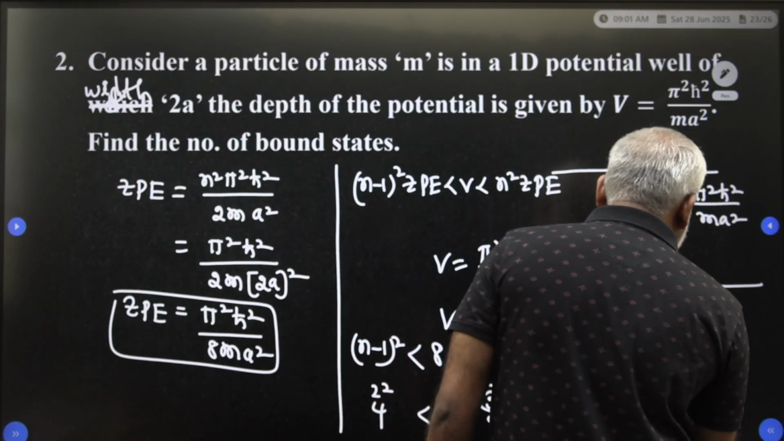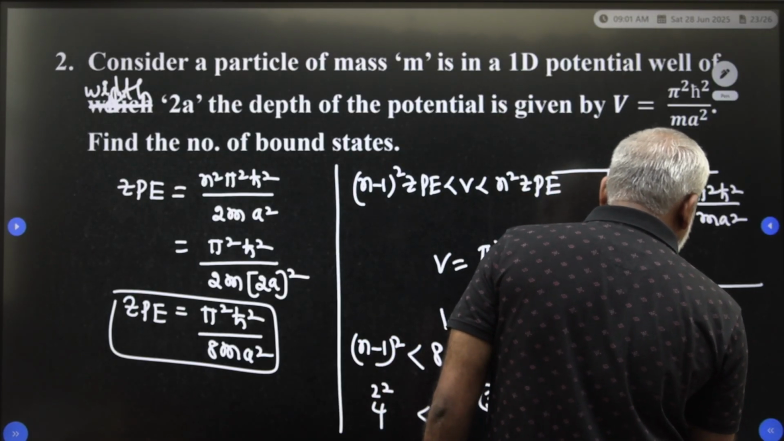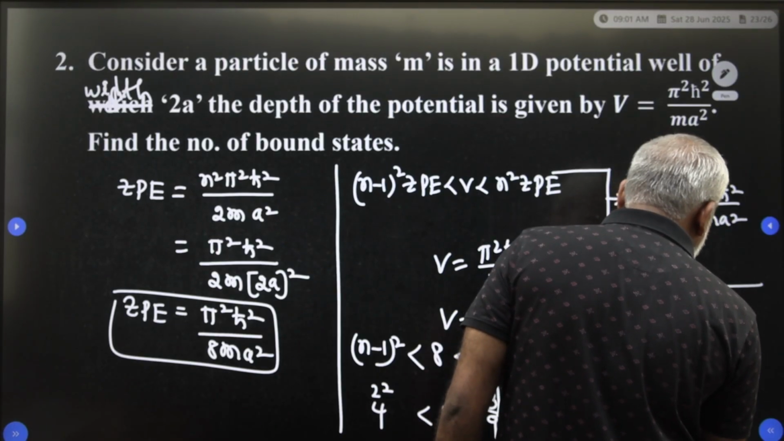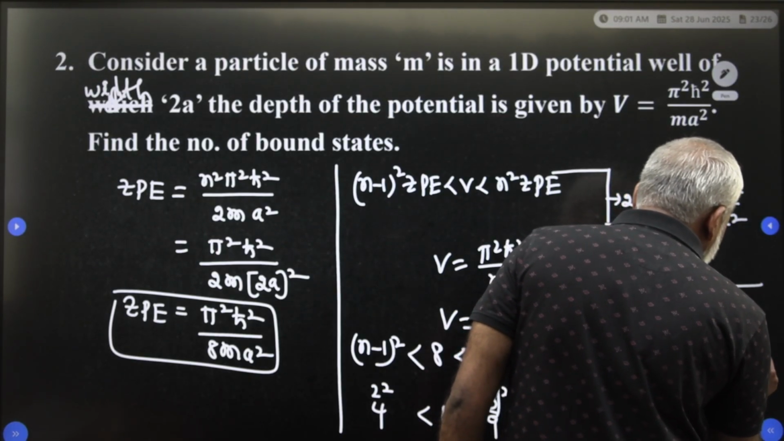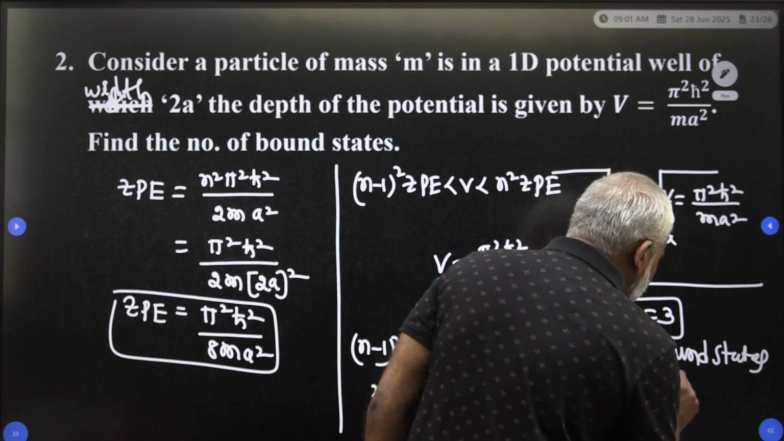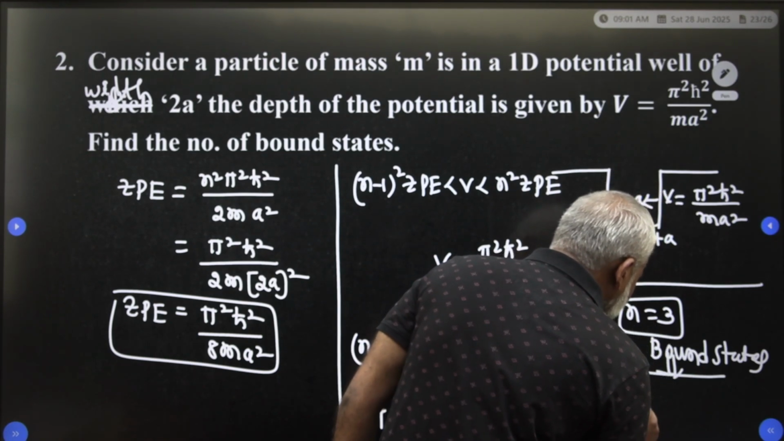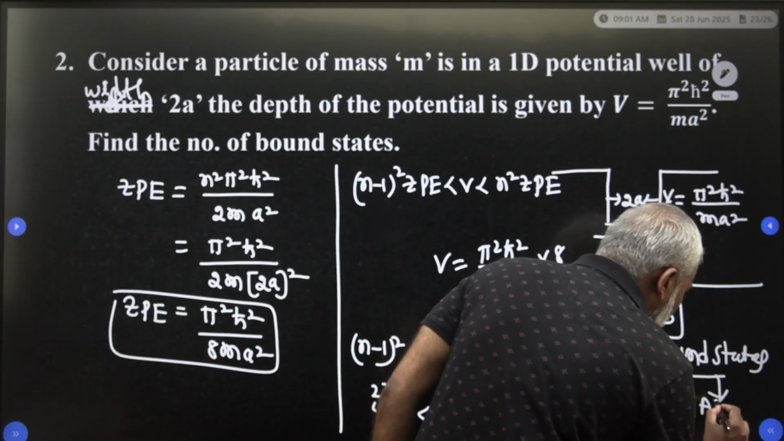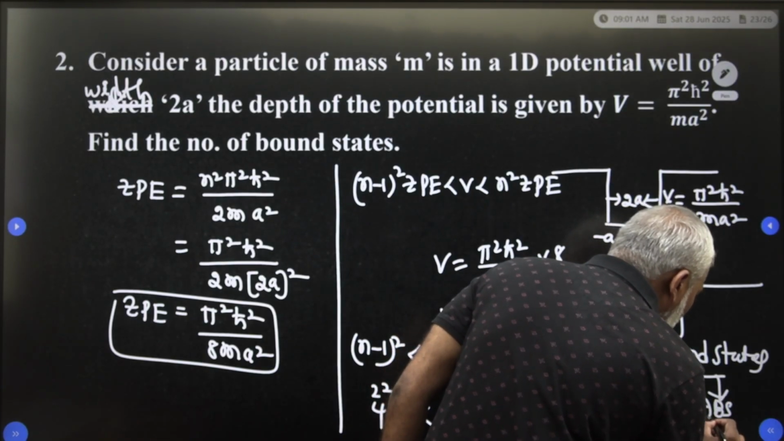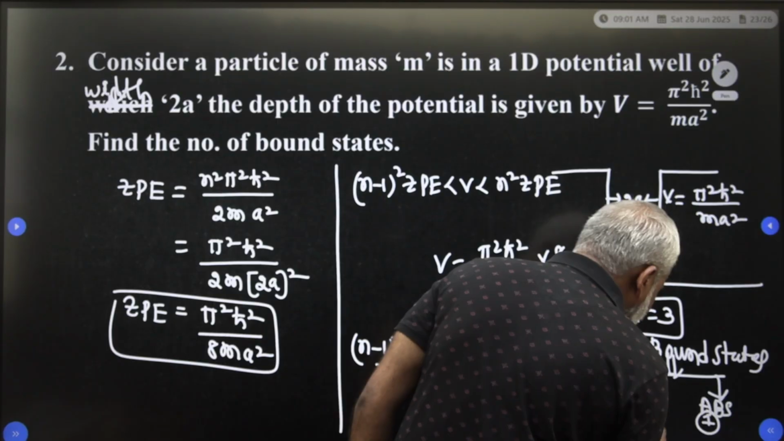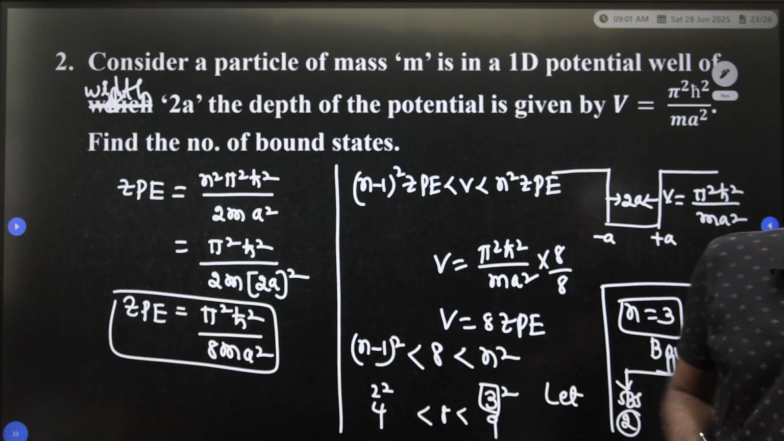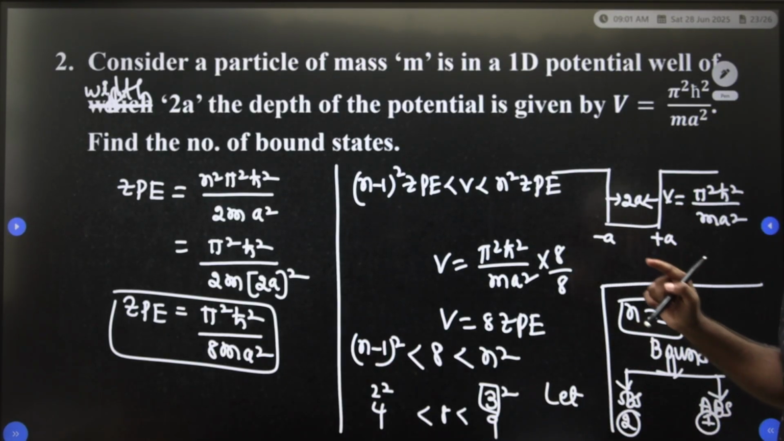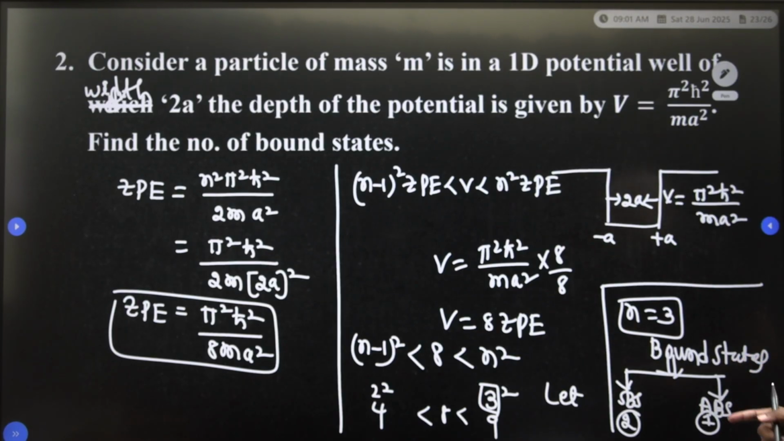So this is the number of bound states. How many bound states are there? 3 bound states exist. If there are 3 bound states, the symmetric bound states is equal to 2. How many anti-symmetric bound states can exist? 1 anti-symmetric bound state exists. Like this you have to do in your competitive examination.